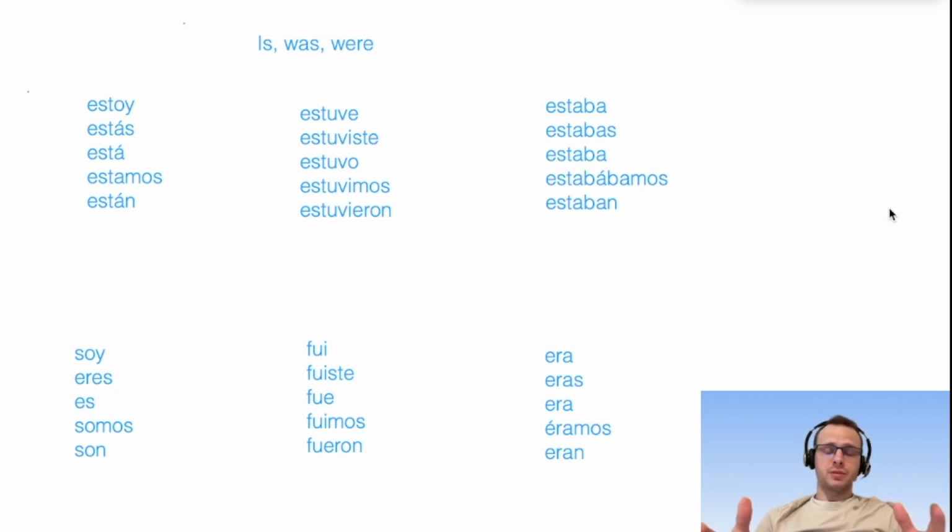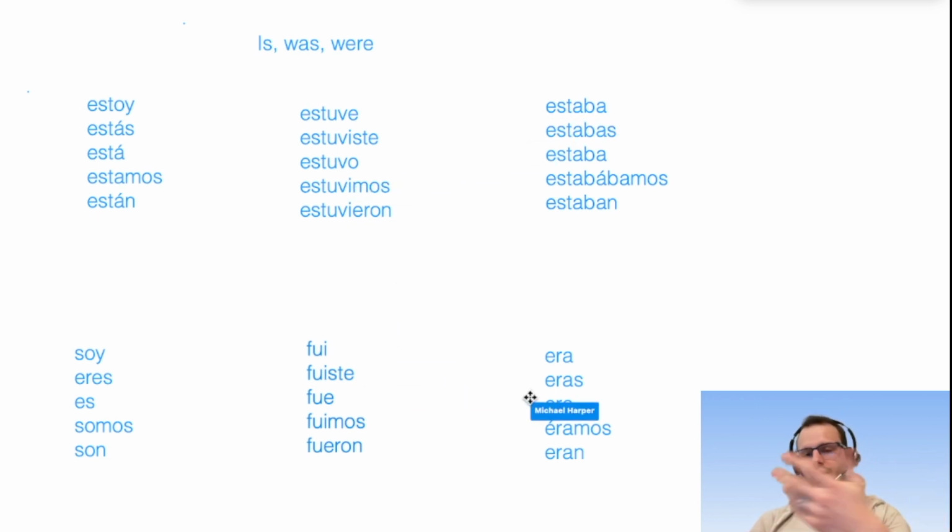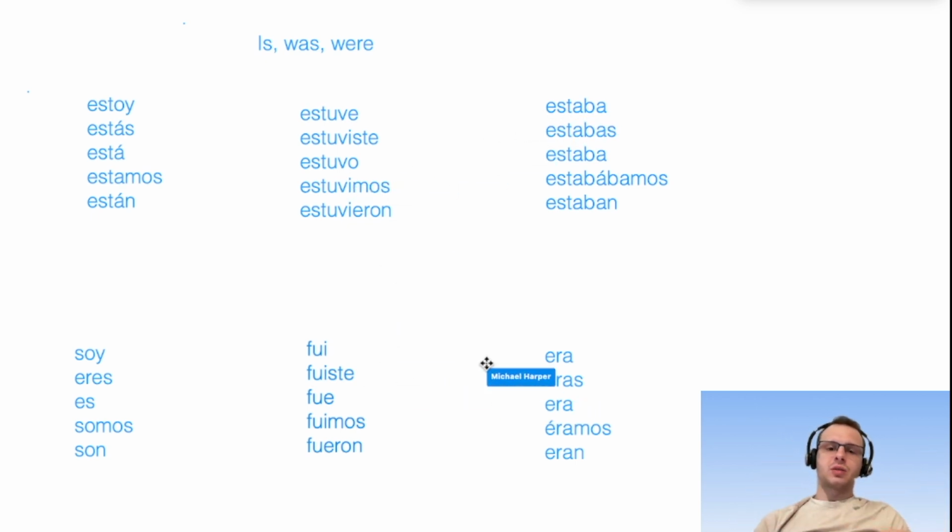This is all about differentiating is, was, and were in Spanish. This is a question I get all the time, and I think a lot of people get this confused because they just don't know what it is conceptually. Especially when you just want to say "was" in the past, you need to know if it's estaba, estuvo, fue, or era. I'm going to break down all the different ways to say is, was, and were, what you see on the screen.